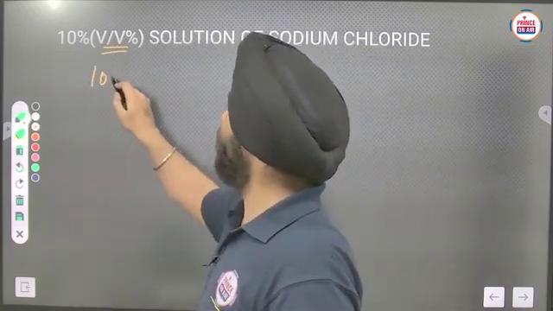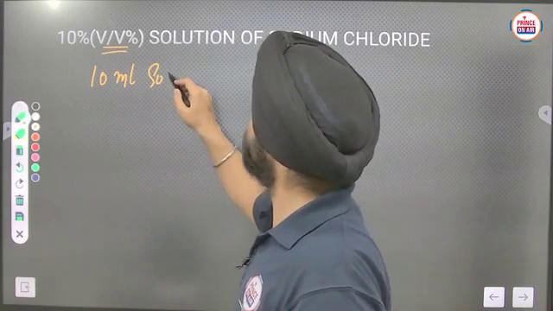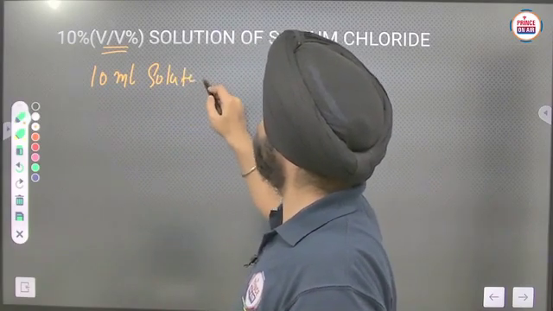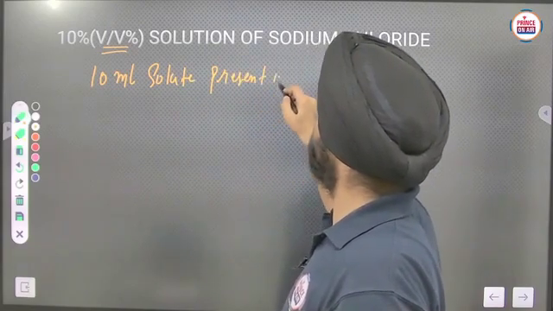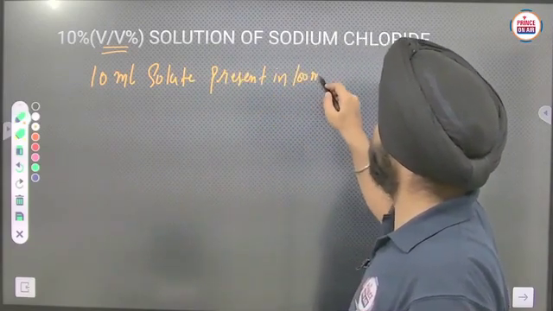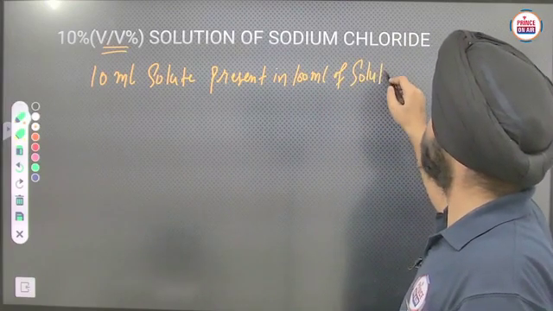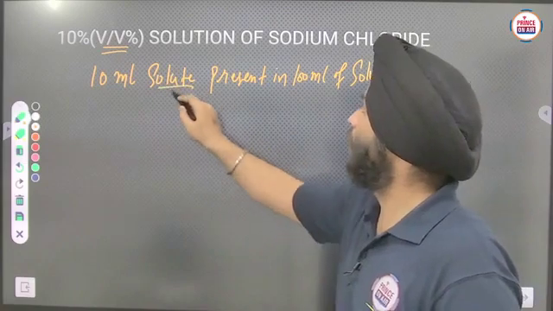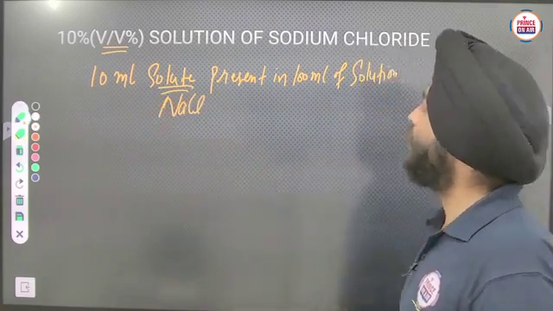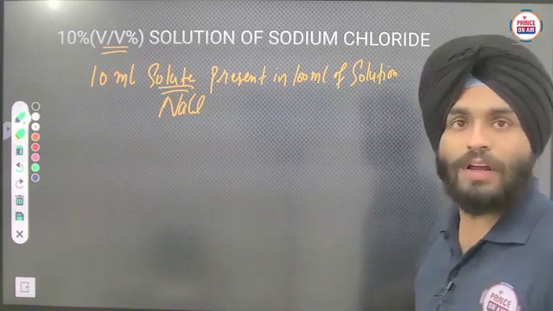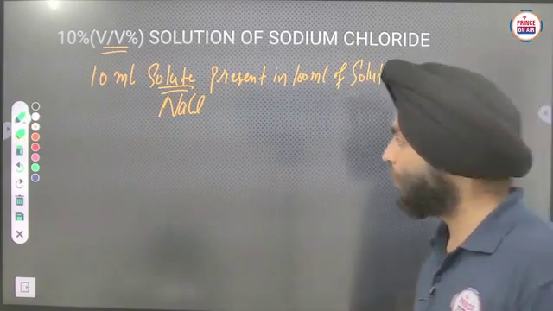So 10 ml solute present in 100 ml of solution. Now the solute is NaCl, so it will be 10 ml NaCl present in 100 ml of solution. In this way you have to write it properly.